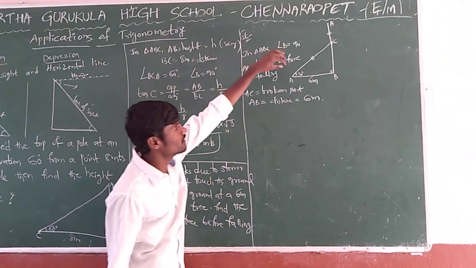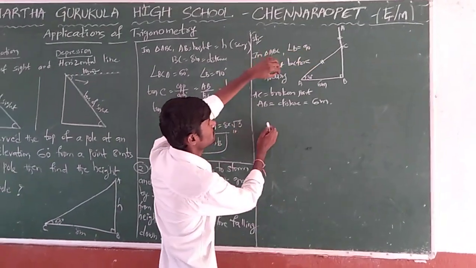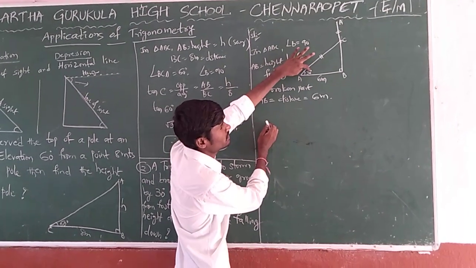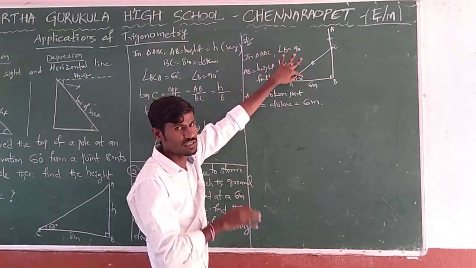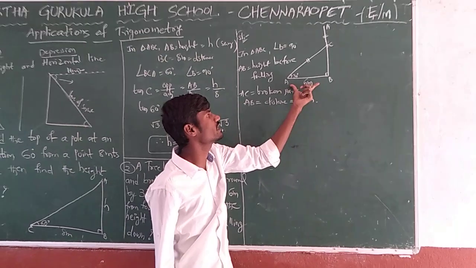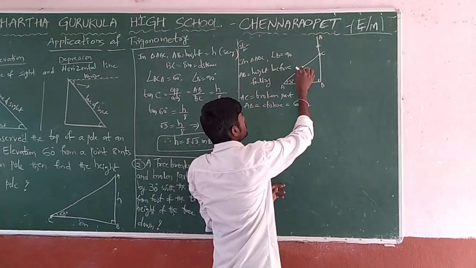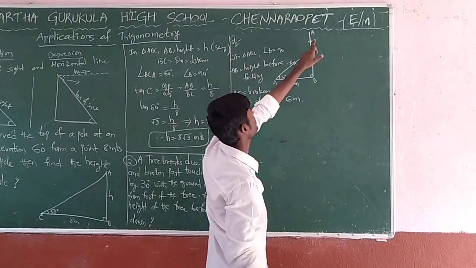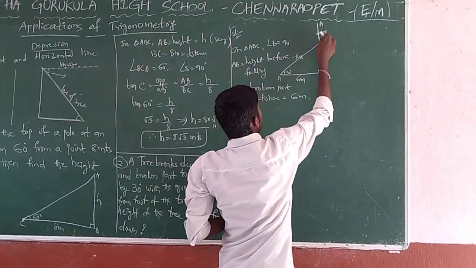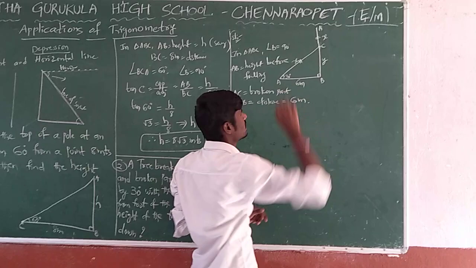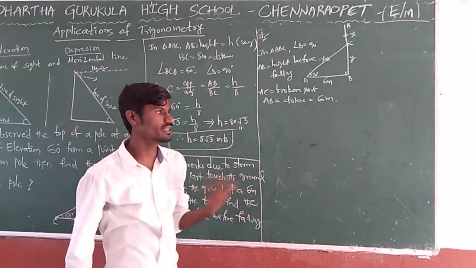So let us find first in this triangle ABC. If you observe here, it is given 30 degrees. To this 30 degree acute angle, we have two sides. What are they? One is the side of 6 meters, and we need this broken part. We don't know that. Let us take it as some x. It is also x and it is also x, because these two parts are equal. And let us assume the other as y. Let us find x and y here.